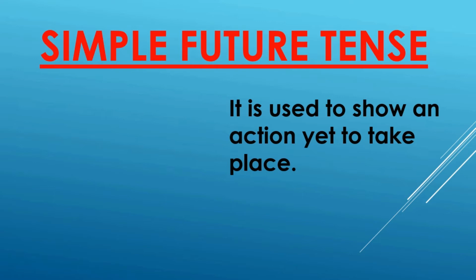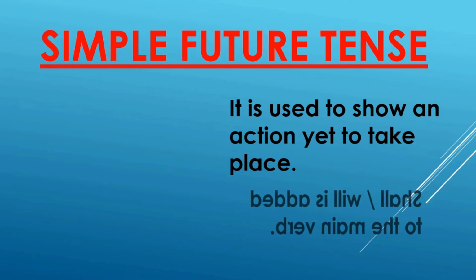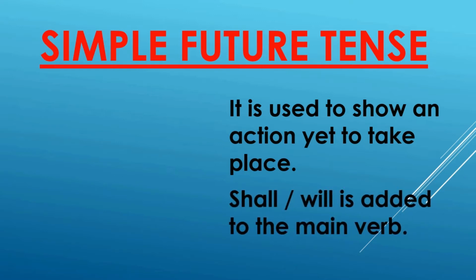Therefore, the action has not yet taken place. It will take place sometime later, that is, after the present time. Now, students, it is to be noted that in order to construct a sentence in the simple future tense, auxiliary verbs like shall or will is added to the main verb.